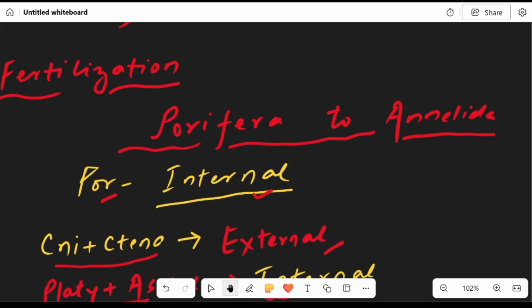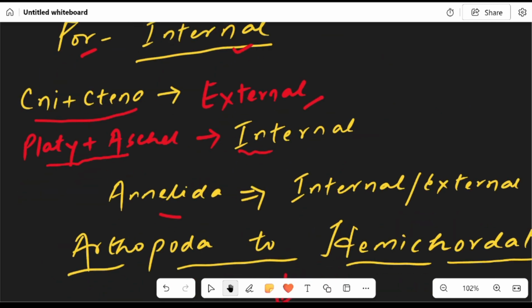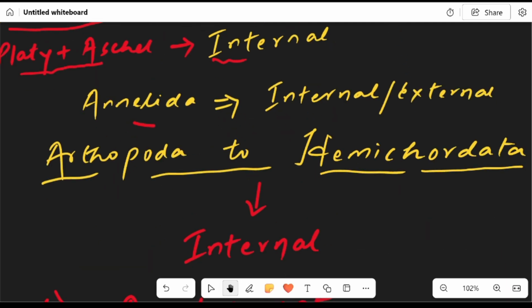Fertilization, Porifera to Annelida. Porifera, we have internal. Again in Cnidaria and Ctenophora, it's external. While in the parasites, Platyhelminthes and Aschelminthes, we have internal. Annelida again has internal as well as external. Fertilization, Arthropoda to Hemichordata, it's only internal.